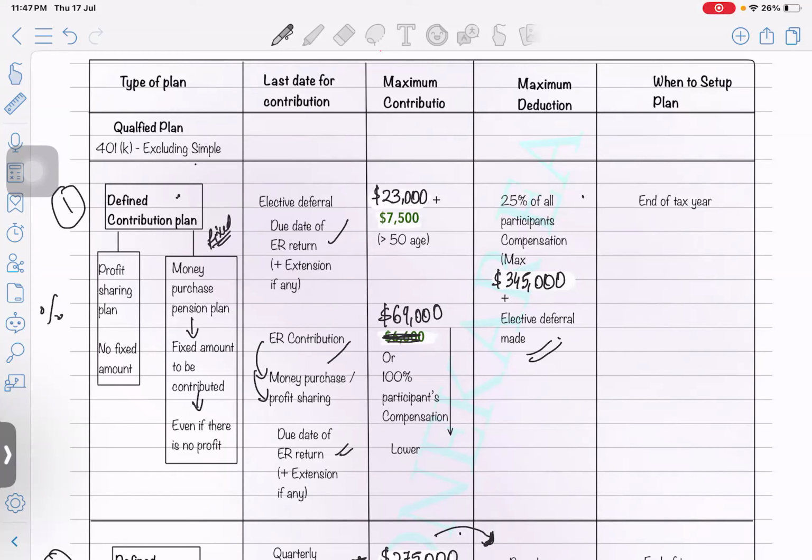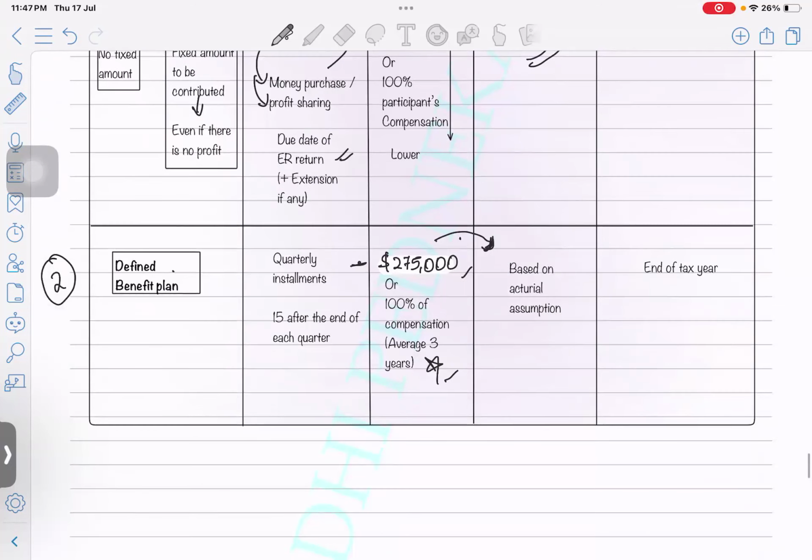So the contributions are pre-decided. Whereas a defined benefit plan is what? When the person retires, they start receiving the distribution. The benefits which the employee is going to receive after a few years, or after retirement, are pre-decided. That's a defined benefit plan.